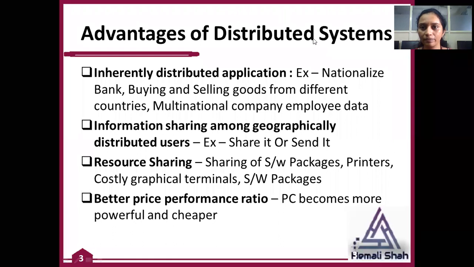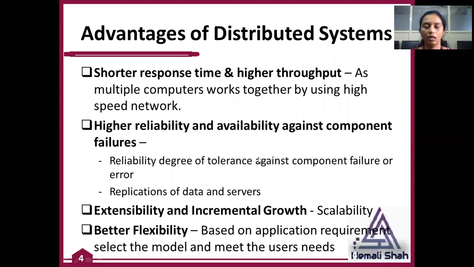Next, the fifth one is shorter response time and higher throughput. Shorter response time and higher throughput means, as multiple computers are involved in generating the output of the application and they all work together, you will always get your application speed faster compared to a single computer.